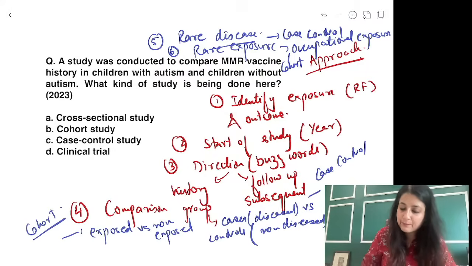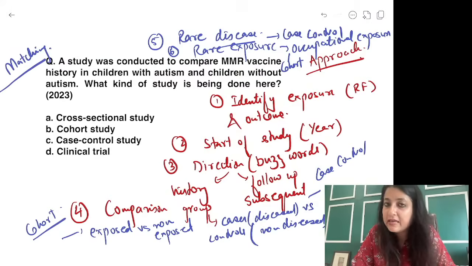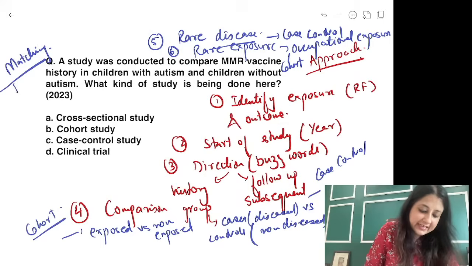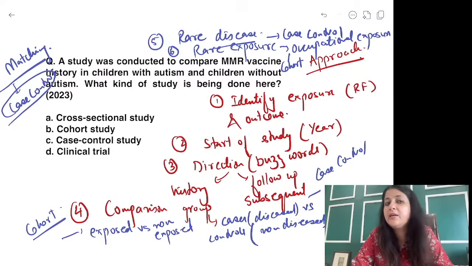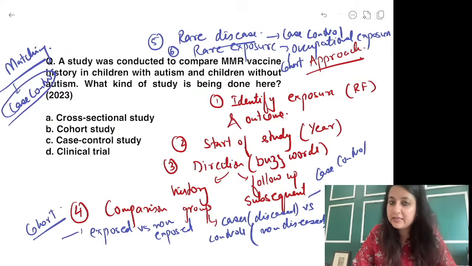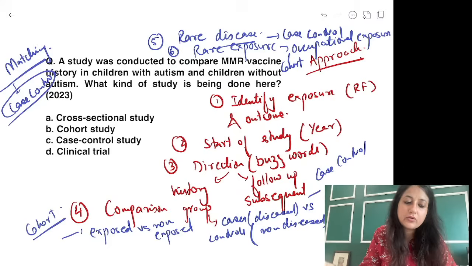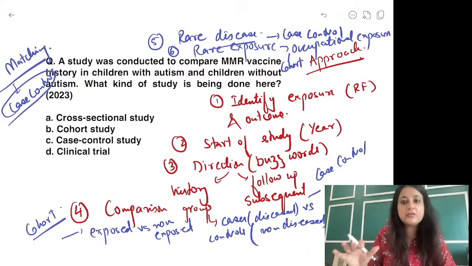Now I am going to give you some buzzwords here. I'll also sum up the buzzwords at the end. Suppose you get the word matching. Matching, you know, is for which study design? If you ever see the word matching, it means that we are talking about case control. आपको cases and controls को similar करना है. So if you see the word matching, it means if your cases are from lower class, आपके controls भी lower class से होंगे. If your cases are elderly, your controls are also elderly. So these things you have to remember.